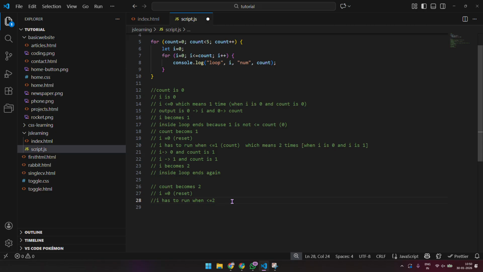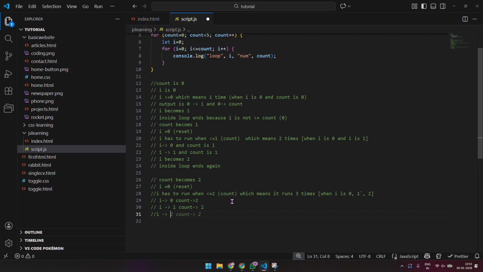So when I is less than or equal to 2, because your count has become 2, it runs 3 times now, when I is 0, 1 or 2. So our output now is I 0, count 2, I 1, count 2,